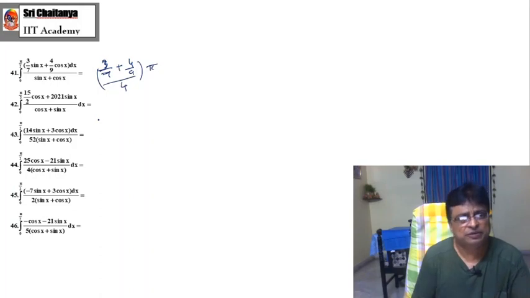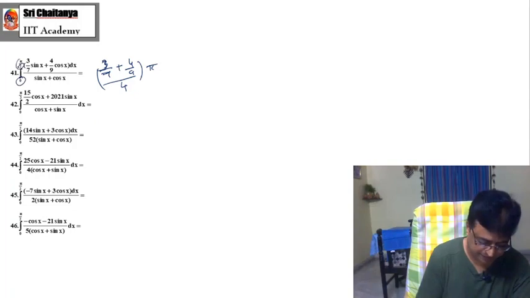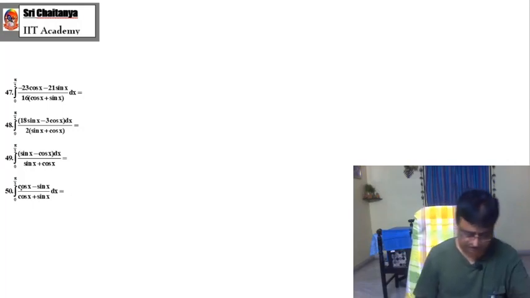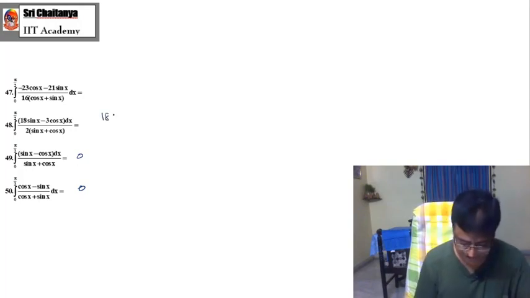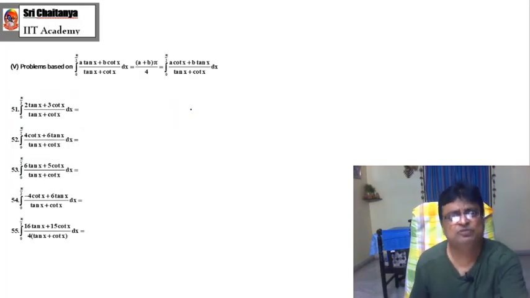You can solve the same model, same problems, but be careful that everywhere the limits are the same. So see, my friends, easily now you are on the 47th problem. Now within time you are solving this problem. Now it is 0, and this is 0, because a plus b is 0. This is (18 minus 3) by 2 by 4, that means into 4 into pi, that is 15 pi by 8. You can solve this, so all these problems you can do like this.